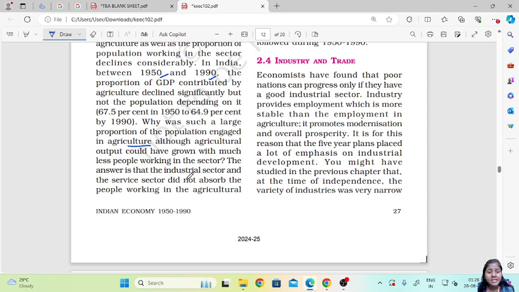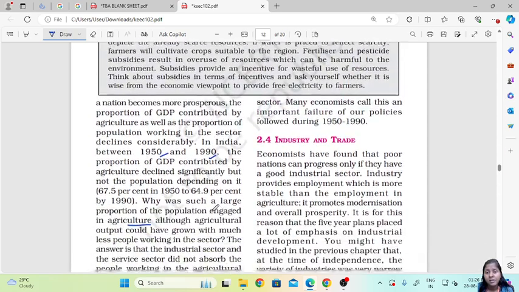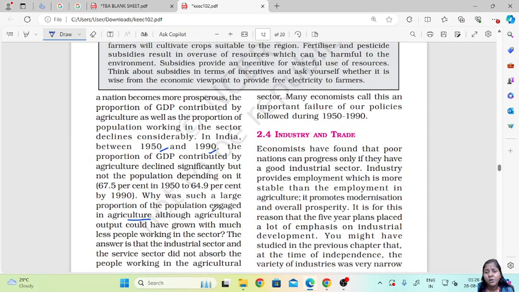The thing is that the industrial sector and the service sector did not absorb the people working in the agricultural sector. So economists call this one of the failures of the policies followed during 1950 to 1990.